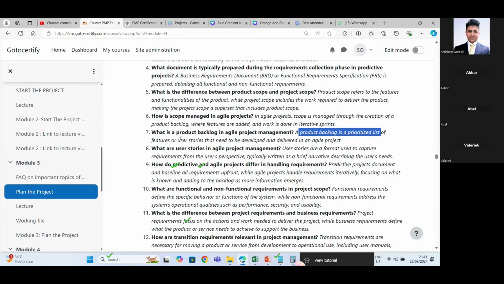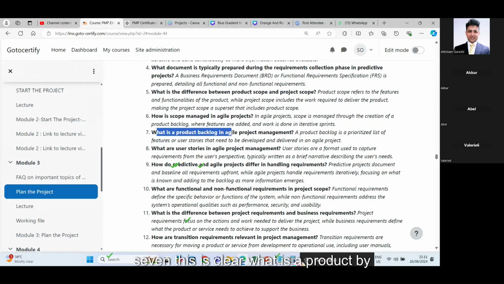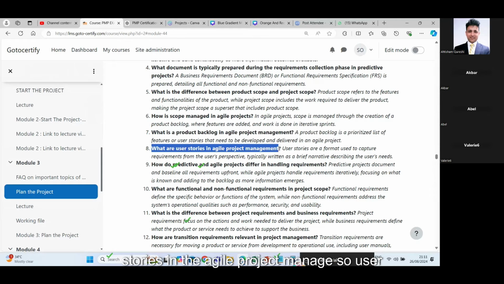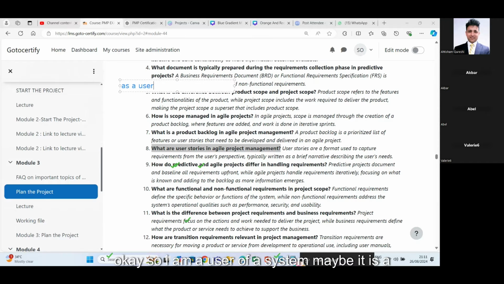Great. Now, we were going through question 7. This is clear. What is a product backlog concept? It has the user stories which are prioritized, and how the prioritization happens, I just explained. What are the user stories in Agile project management? So the user story template is: as a user. So I am a user of a system. Maybe it is a CRM system, or any other system, or as a user of online banking, I want to be able to log in.